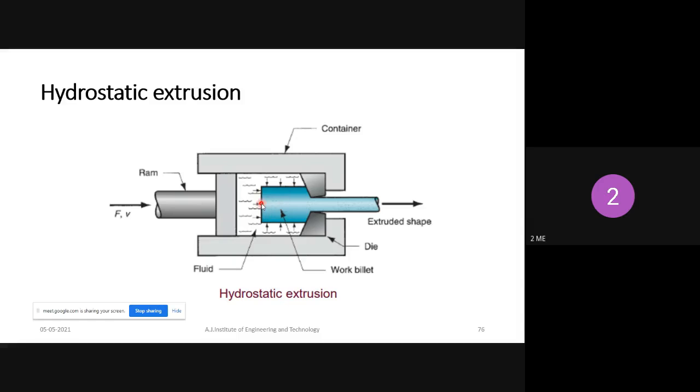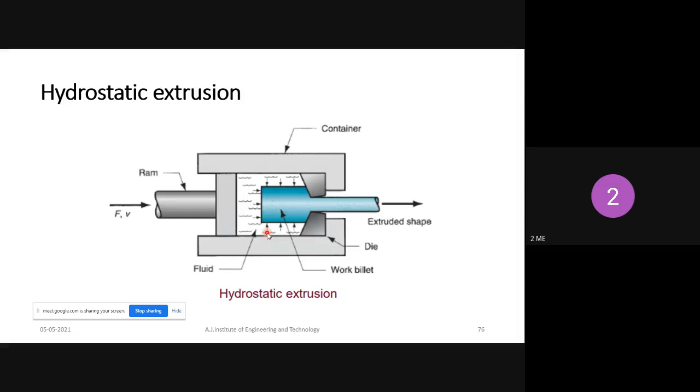It is not possible to show the liquid properly, so they mention it like this. So this is nothing but liquid, not fluid. Hydrostatic is nothing but the liquid state, though fluid also you can use here.